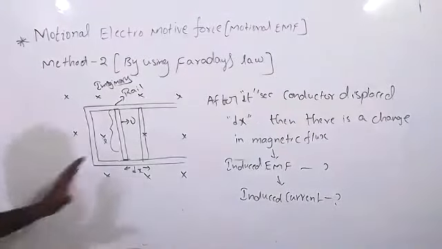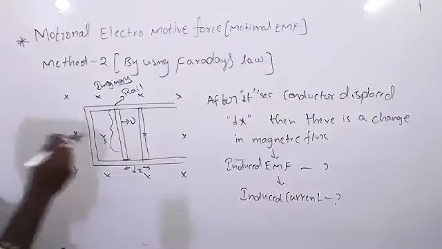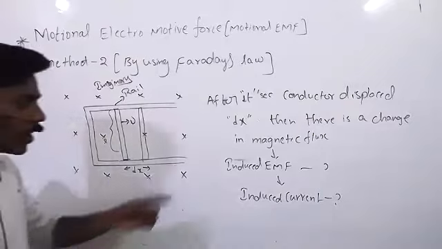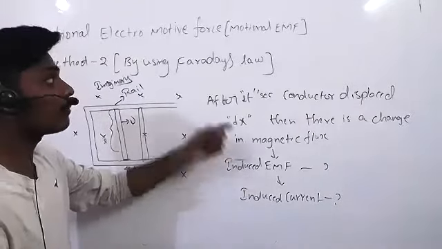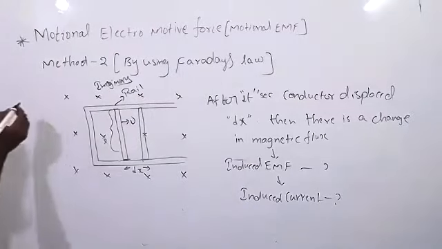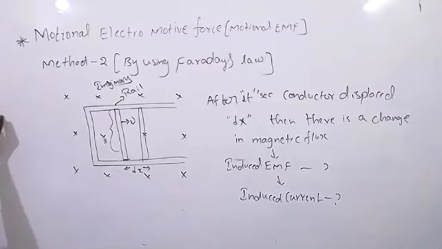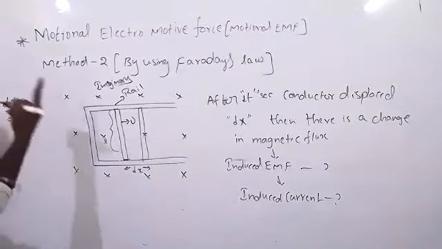Understood, sir. Now let's see what we are going to do from here. We know clearly that when there is a change in flux, how do we calculate induced EMF by using Faraday's law? What is the formula? E equals d phi by dt. It is Faraday's law. We use it when there is a change in flux.